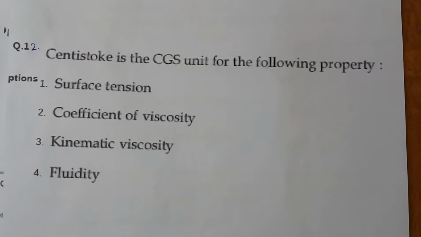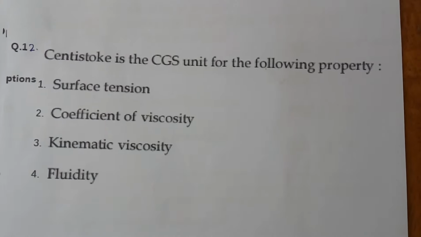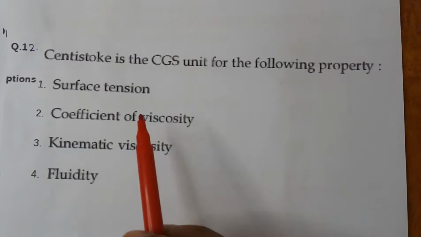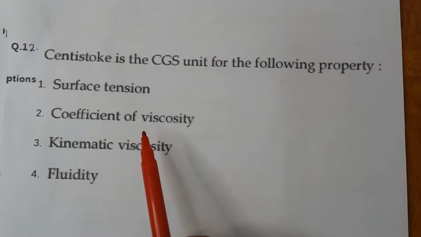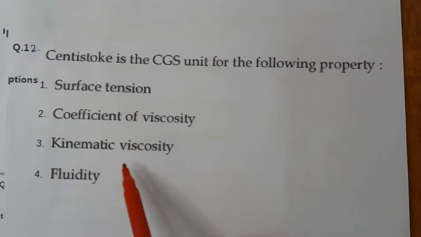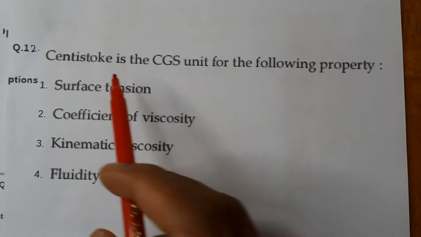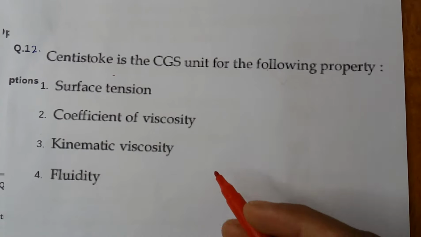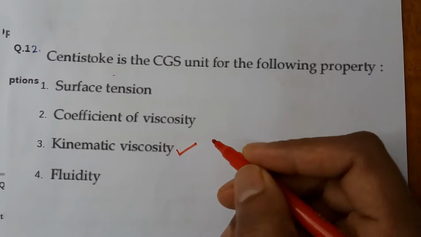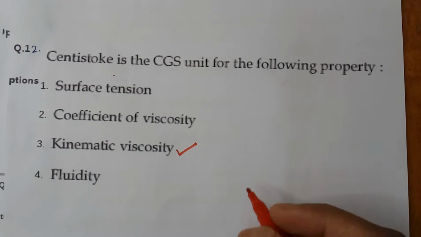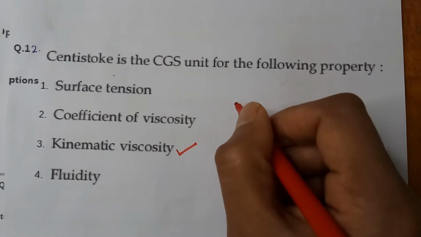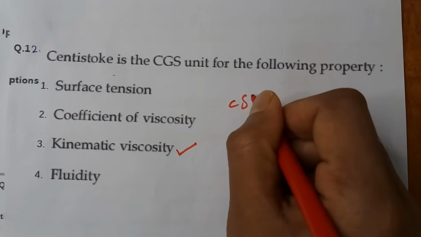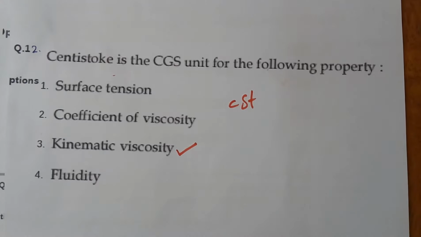Stoke is the CGS unit for the following property. Options are: option 1, surface tension. Option 2, coefficient of viscosity. Option 3, kinematic viscosity. Option 4, fluidity. We know that stoke is the CGS unit of kinematic viscosity, so kinematic viscosity is the correct answer. Stoke is represented by small c, then capital S, then small t: cSt. That is the representation of stoke. It is the unit of kinematic viscosity.